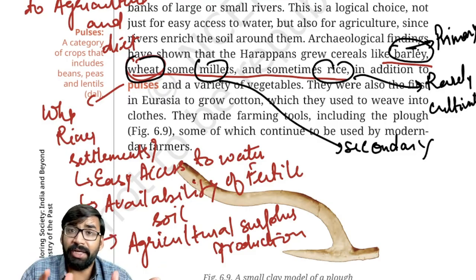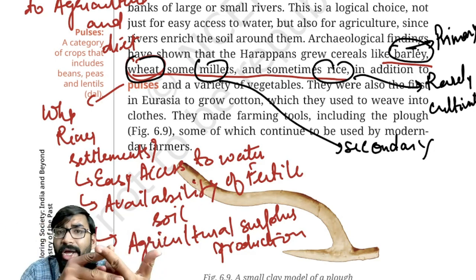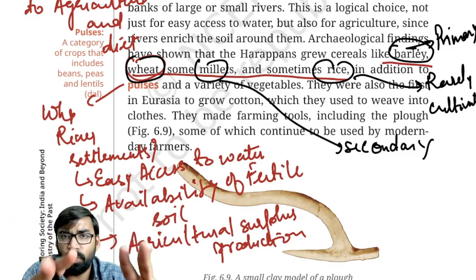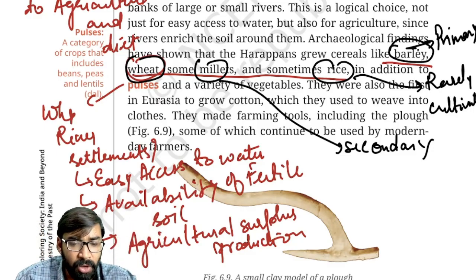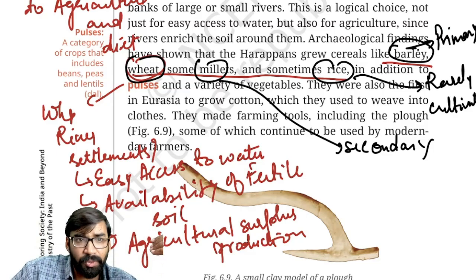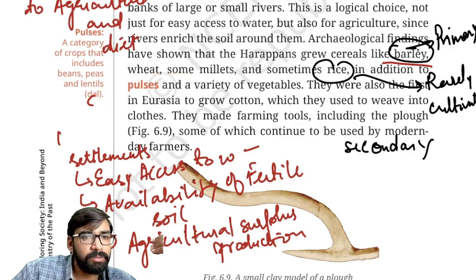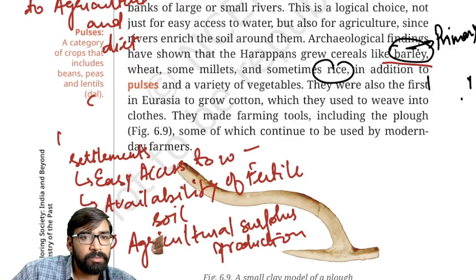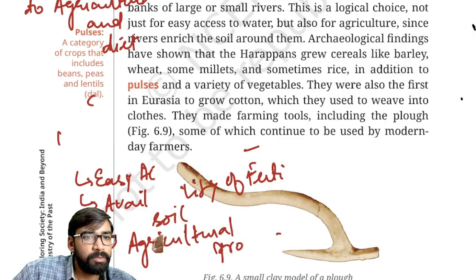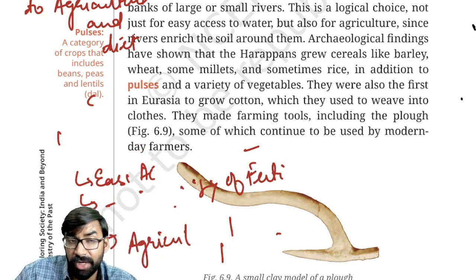Fine. Rice was rarely cultivated, and there are only two important sites which give the evidence of rice cultivation. One is Lothal in Gujarat. Okay. Another is Rangpur. Fine. Only these two sites. Okay. Now, is there any evidence of pulses also? So let's try to understand this. Okay. So I'll just clean this image. Okay.